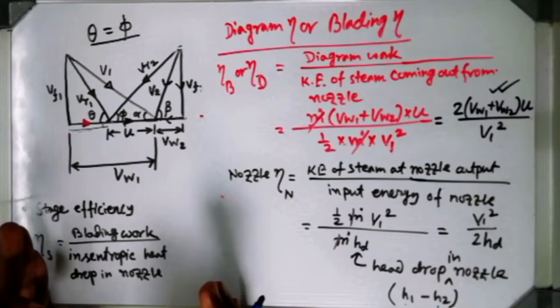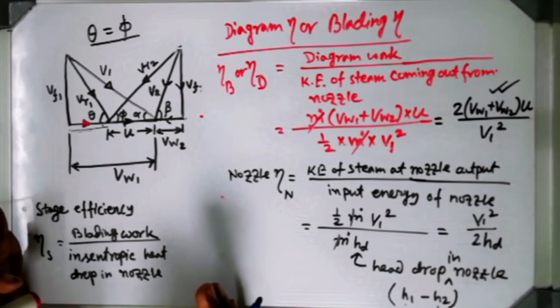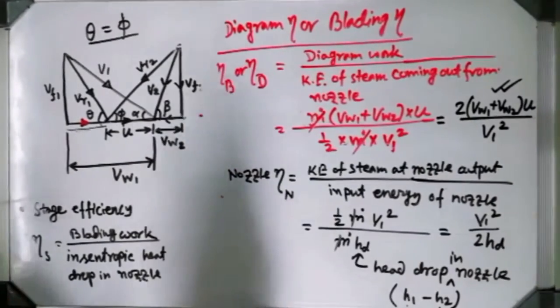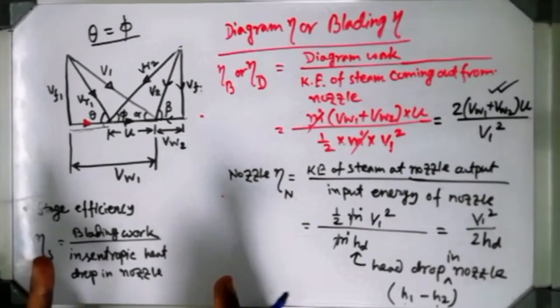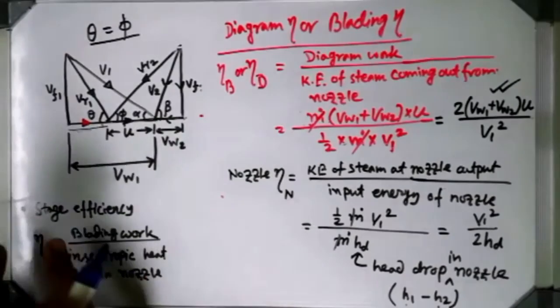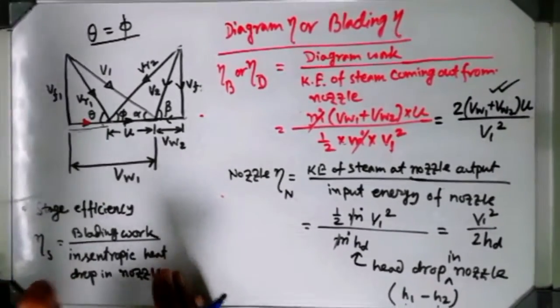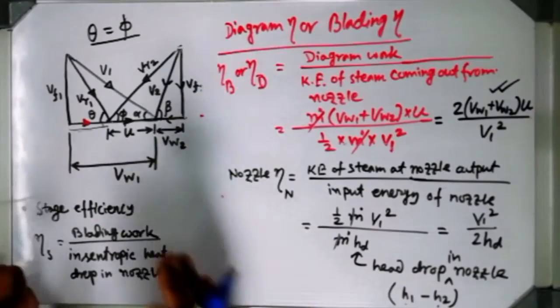Input of the nozzle is the extreme left part of the stage, and blading work is the extreme right part of the stage. One stage means one row of nozzle and one row of blade. So stage efficiency means one stage input and one stage output.